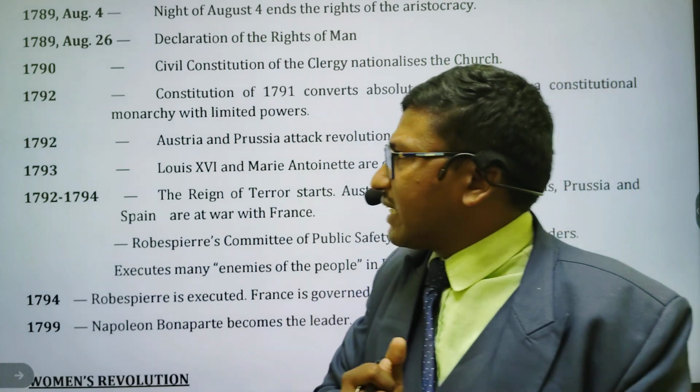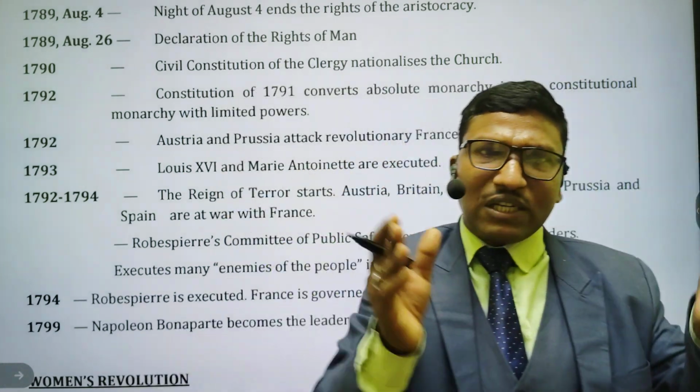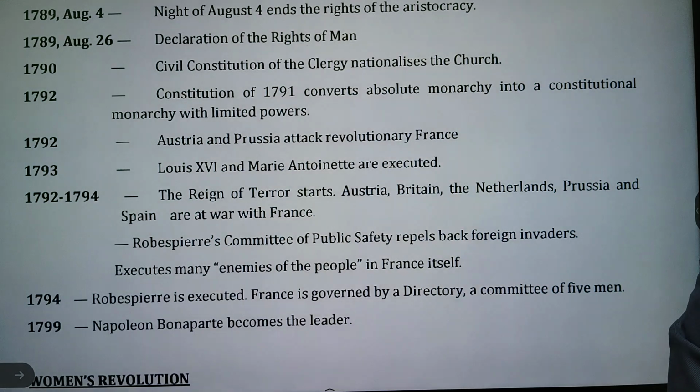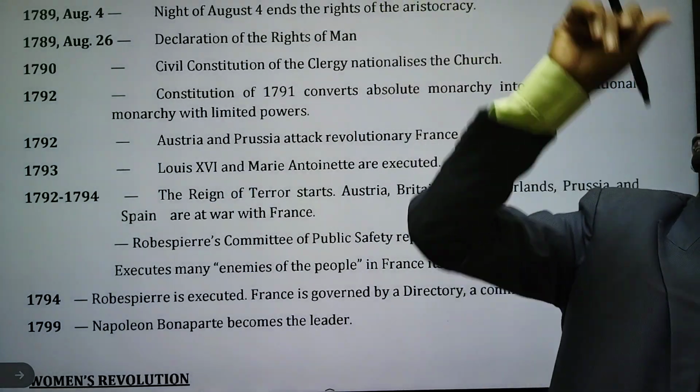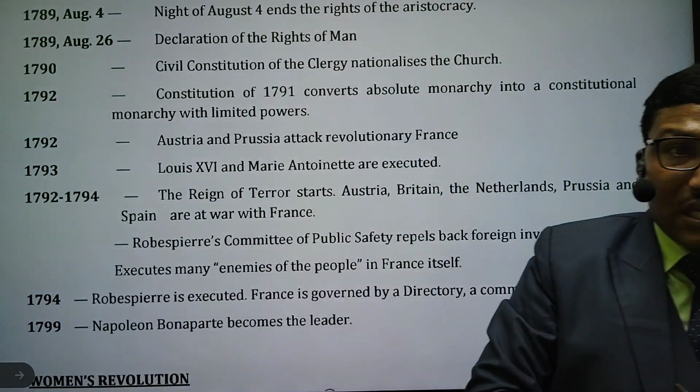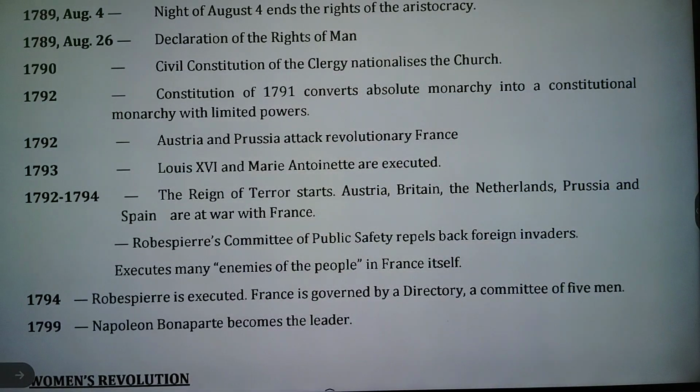And we will also study that there was a period which was known as the Reign of Terror, because during that period whoever went against Robespierre's rule was executed or guillotined. The guillotine, that also I will discuss. The guillotine was a blade. I will tell you about that also.